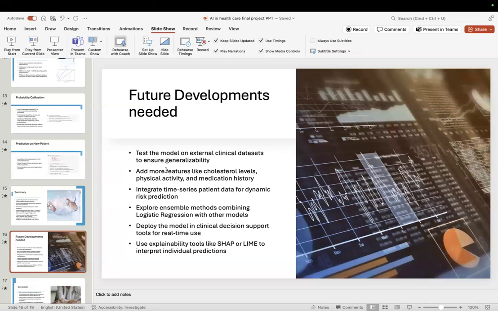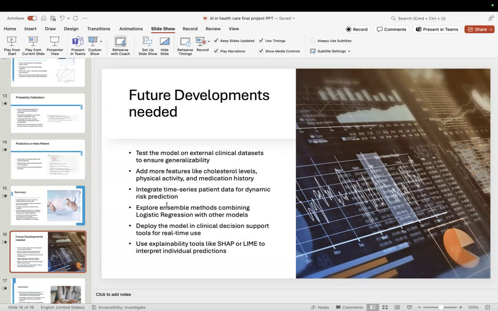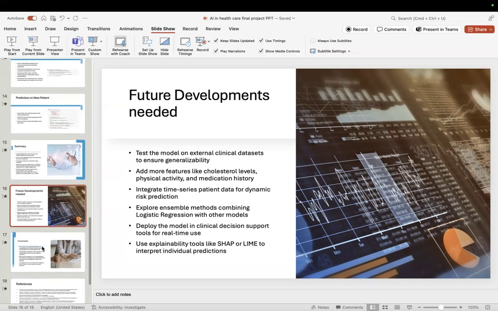We can develop this further by including more clinical data sets to improve generalizability, and by adding physical activity, medication history, and cholesterol level. We can also integrate time series patient data. We can explore ensemble methods and deploy the model in a clinical decision support system for real-time clinical use. We can also use explainability tools like SHAP and LIME.